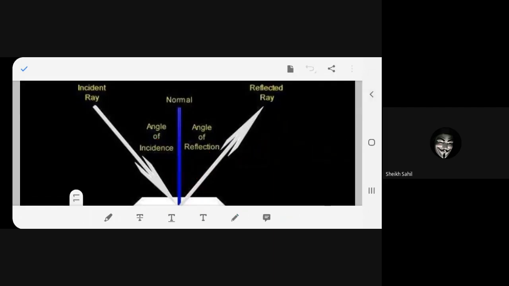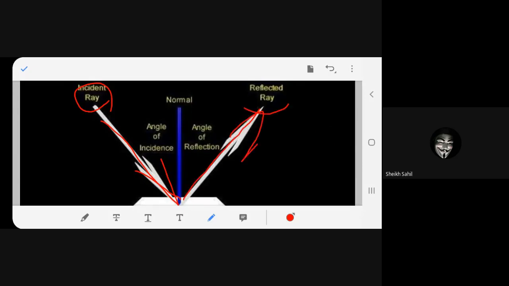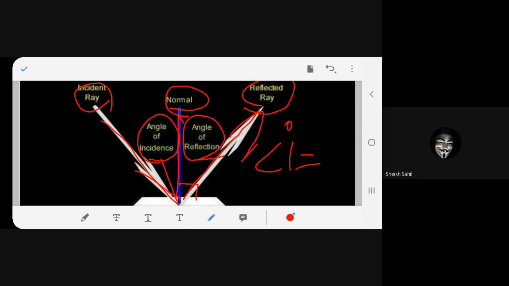Let's begin once again. The incident ray falls onto the surface and gets reflected as the reflected ray. We draw a normal in the center which makes 90 degrees to the surface. The angle made by the incident ray and the normal is called the angle of incidence. The angle made by the reflected ray and the normal is the angle of reflection. And what we observe is angle I is equal to angle R. This is the first law of reflection. Any problem?